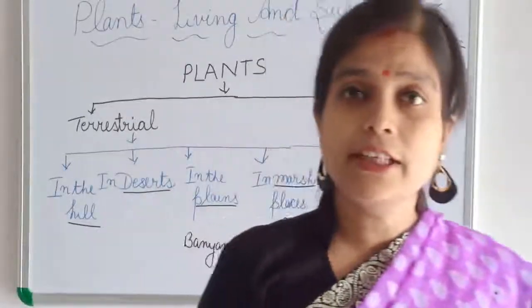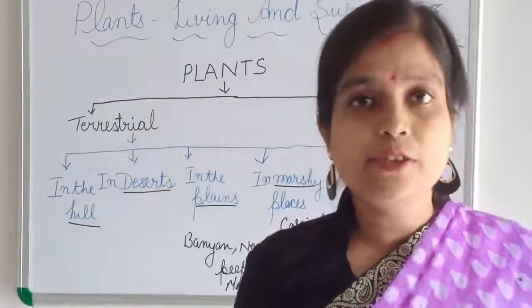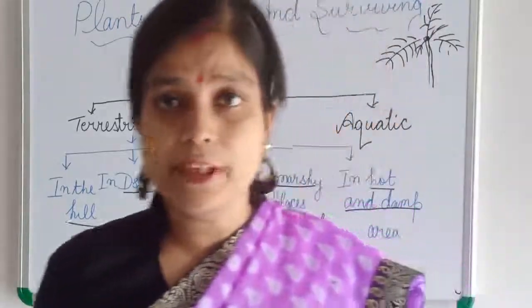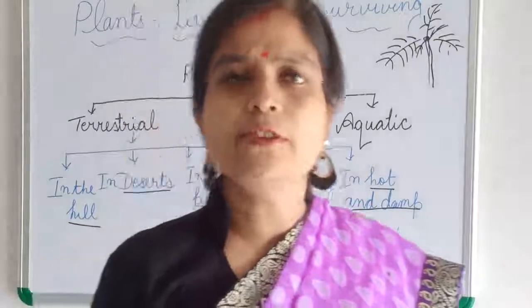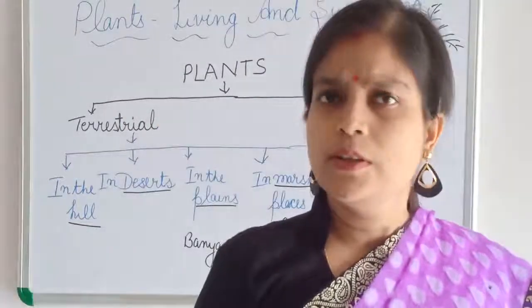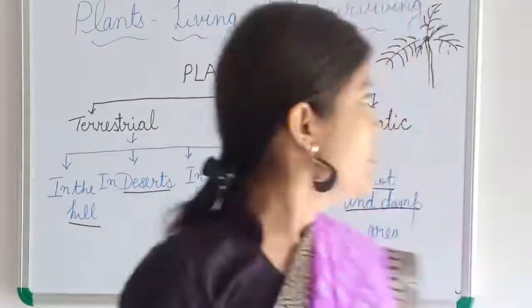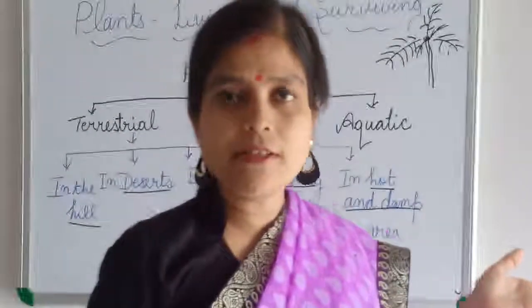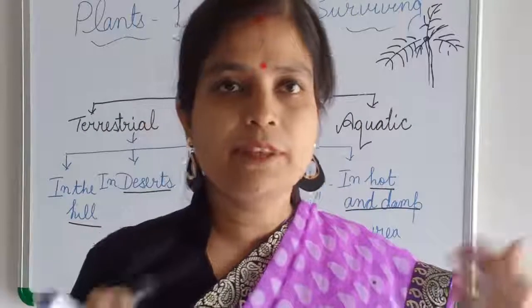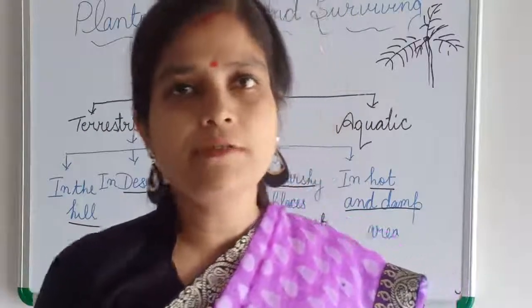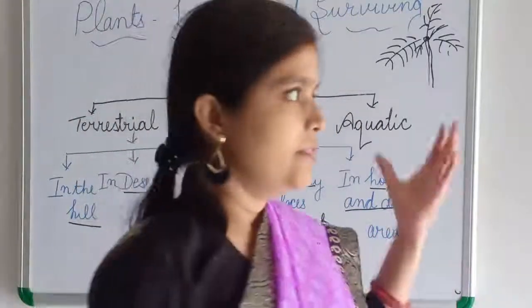They are not shedding, so they don't need broad leaves for the process of transpiration, and they need not shed the leaves to avoid the cold condition. By the process of transpiration they keep themselves cool, and there is no need of shedding their leaves.